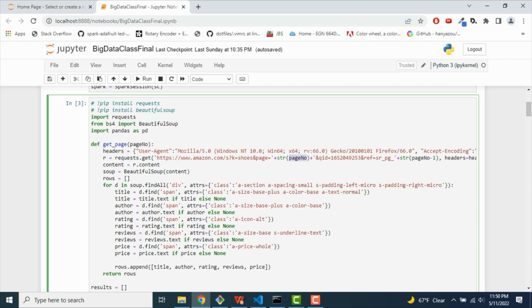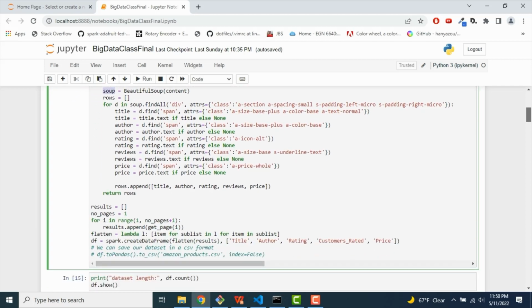And then here's where Beautiful Soup comes in. There's the content that it parses. It generates what's called a soup. And then with this soup, I find the data that I care about. In particular, this would be the title, the author, rating, reviews, price. And then I put it into a nice list that I can append as rows and then return. And this is going to be happening for every page.